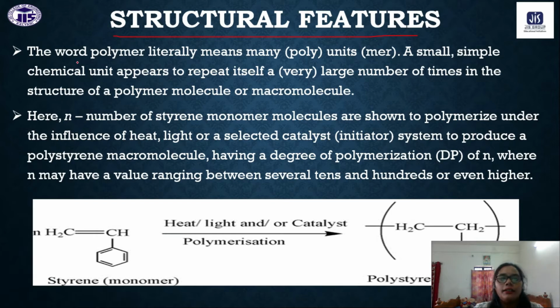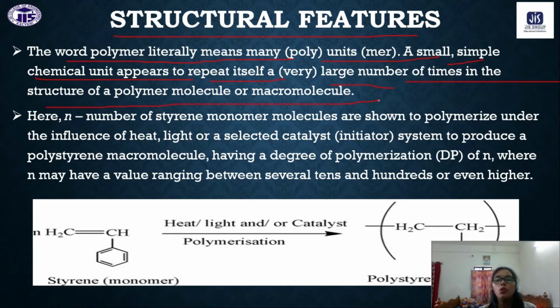Now the word polymer literally means: poly means many, and mer means unit. So a small simple chemical unit appears to repeat itself a very large number of times in the structure of polymers.